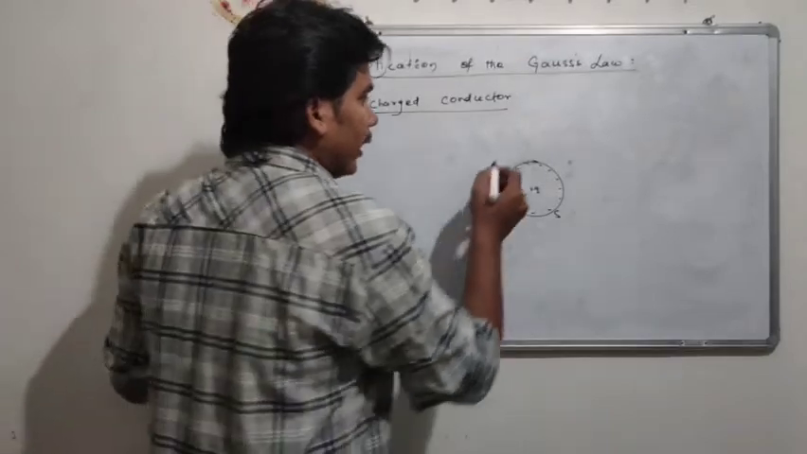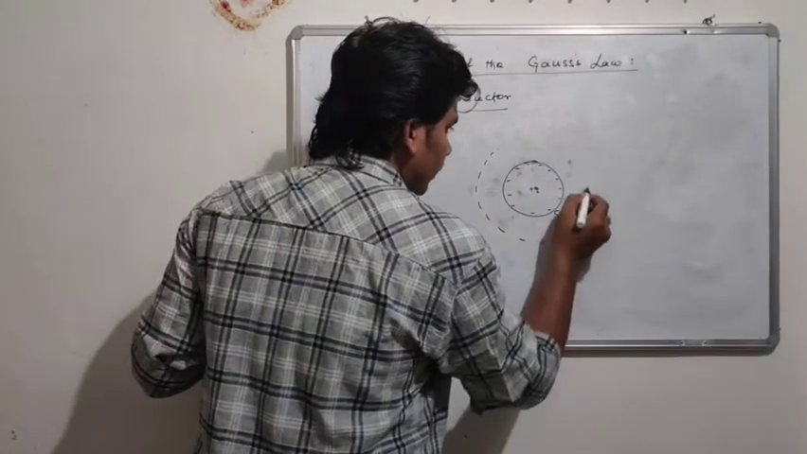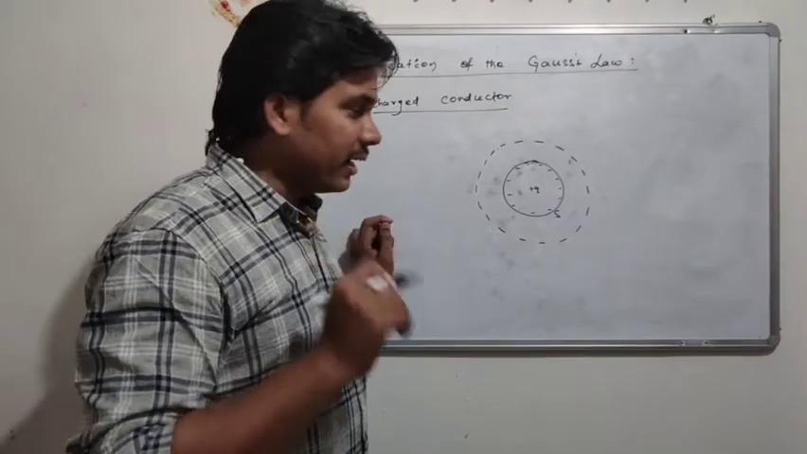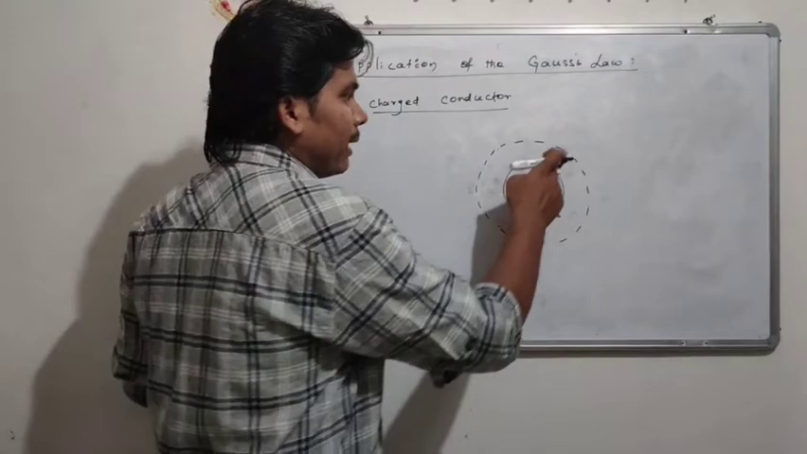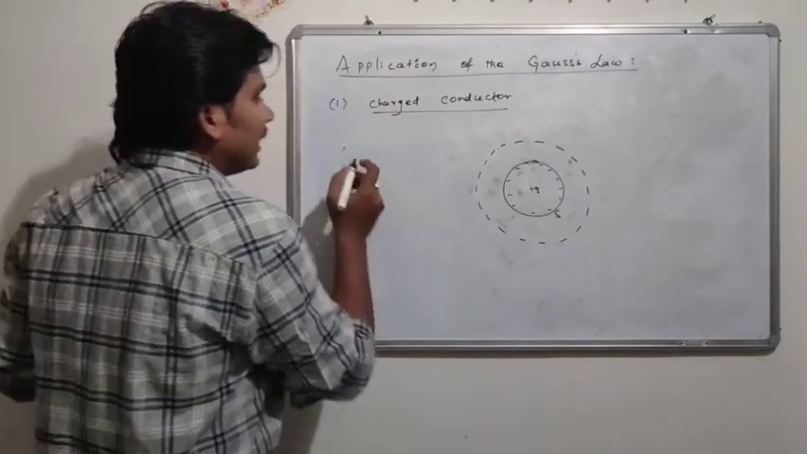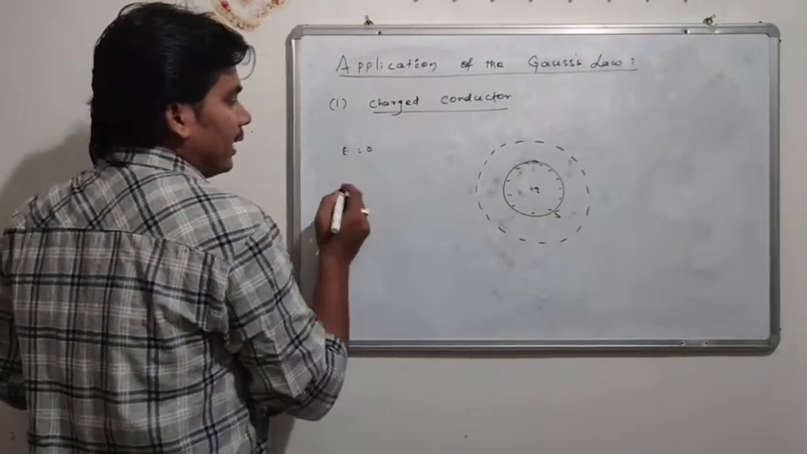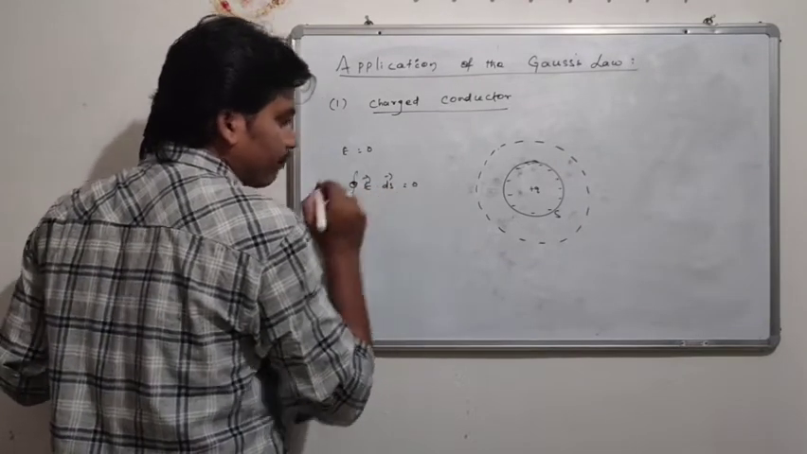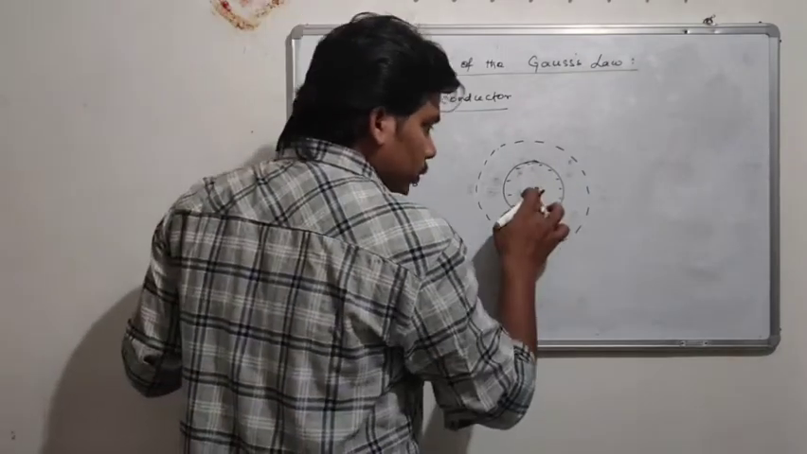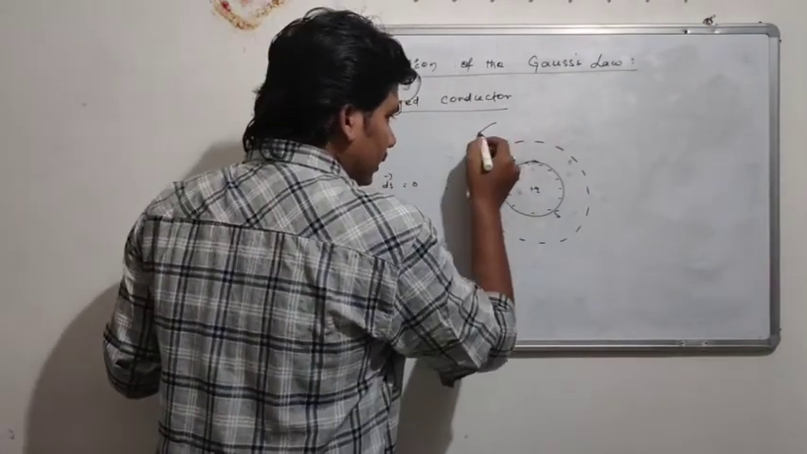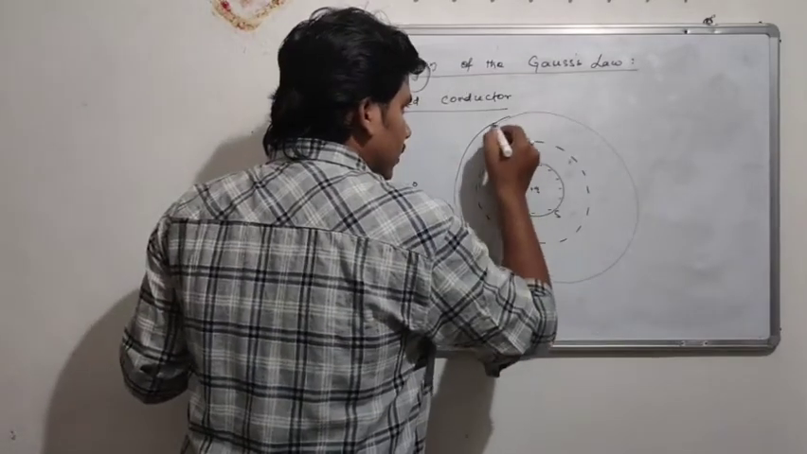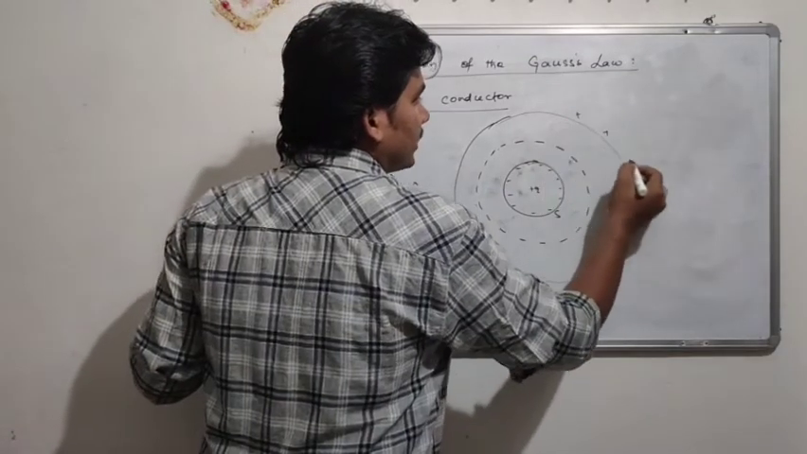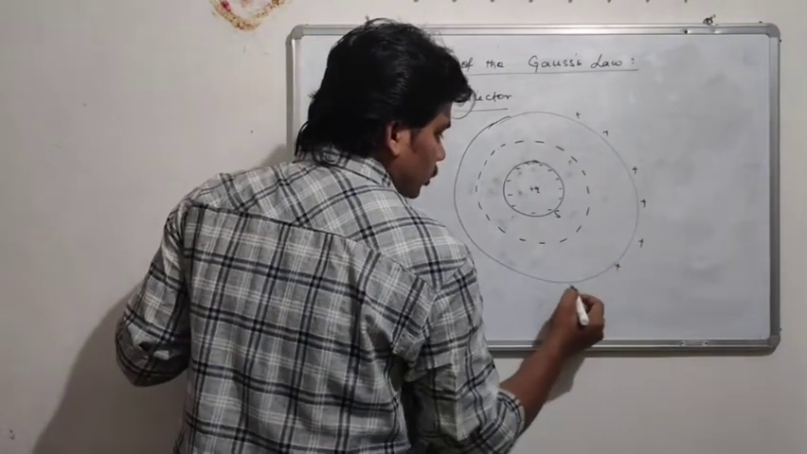If I take a Gaussian surface around this surface, as it is radially symmetrical, at every point of the Gaussian surface the electric field is zero, and then we can say E dot ds becomes zero. If the positive charge is taken inside the cavity, then the negative charges are near the surface, and they balance the positive charge.